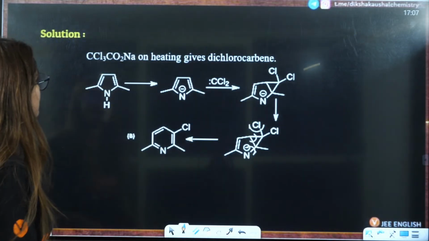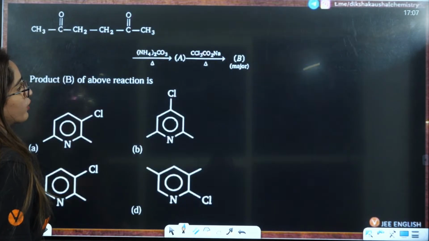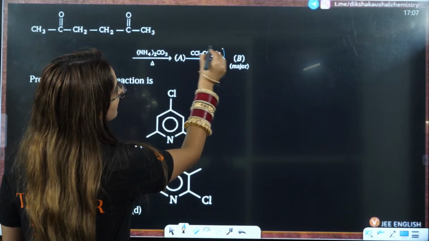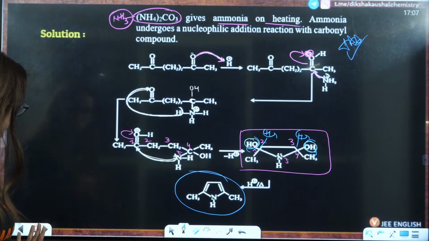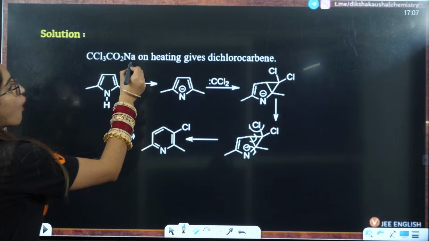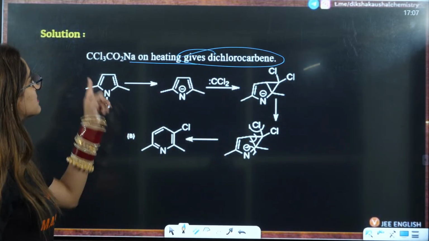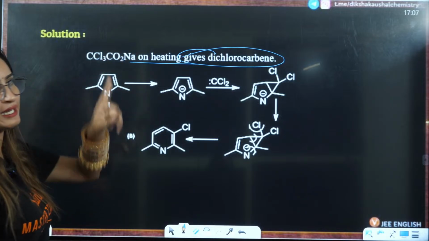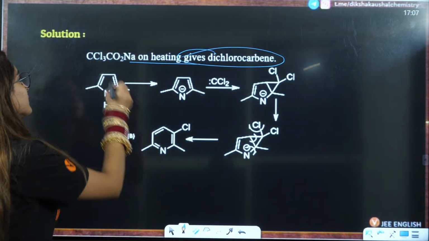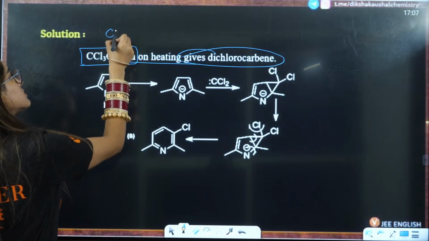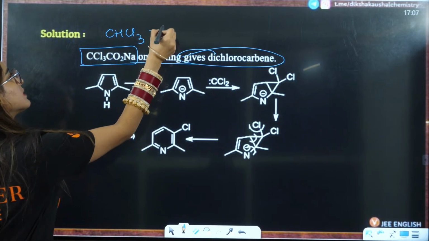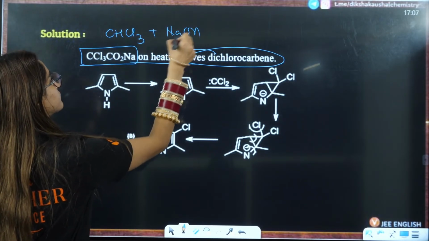Next, in the second step, you are adding CCl3CO2Na. You should know the work of this reagent: on heating, it gives dichlorocarbene. Do you remember CHCl3 plus NaOH?